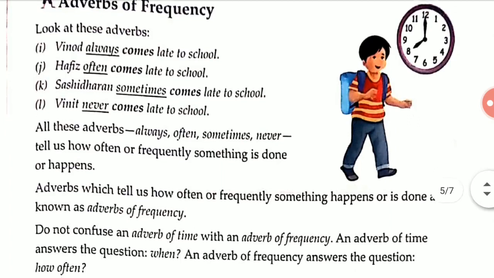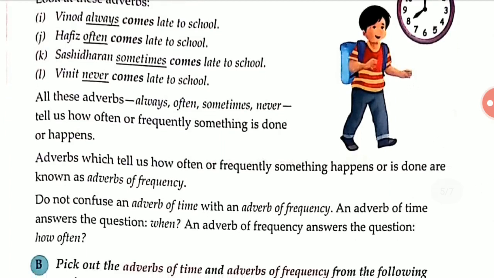Adverbs which tell us how often or how frequently something happens or is done are known as adverbs of frequency, meaning how many times something is happening or is done.